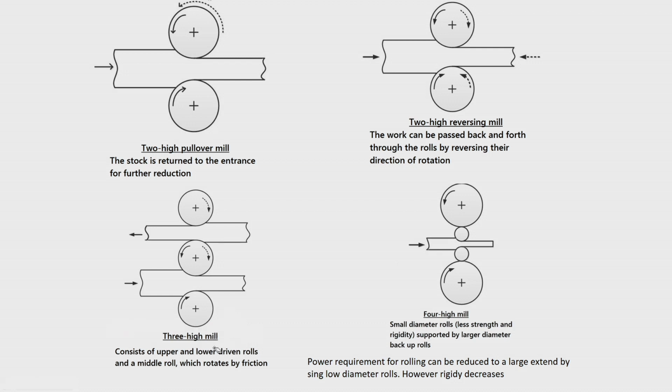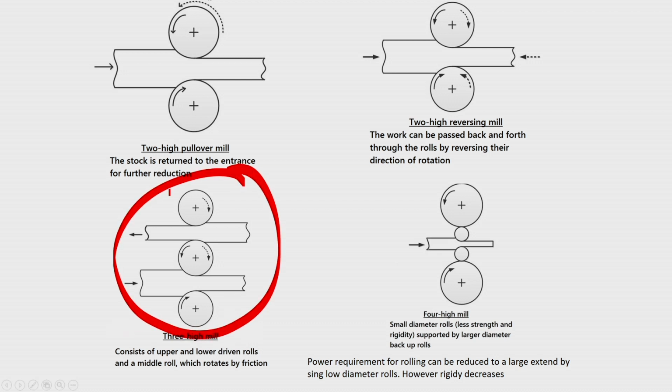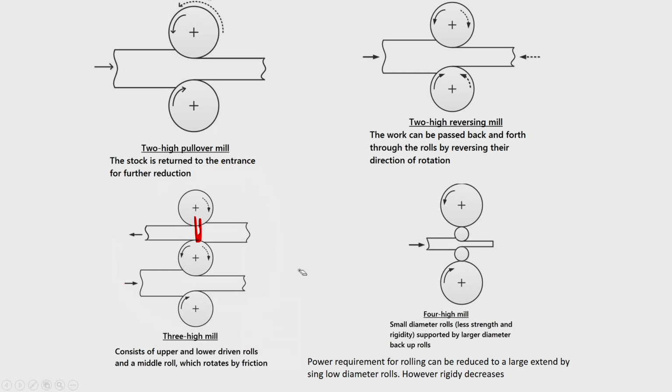So, in this 3 high mill, you have only 3 rolls. If you look at this part which is here, these are counter rotating, and if you look at these two, this is also counter rotating, but in the opposite direction. So, here the initial stage is you allow the metal to pass through this here in the one stage, and